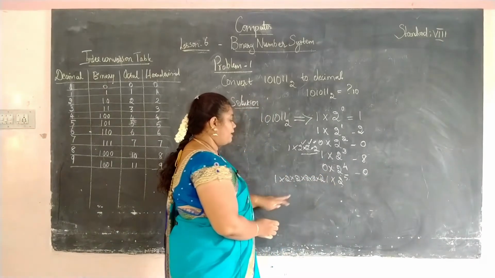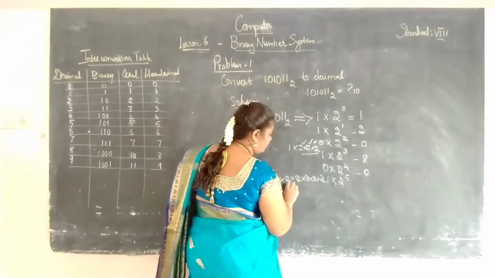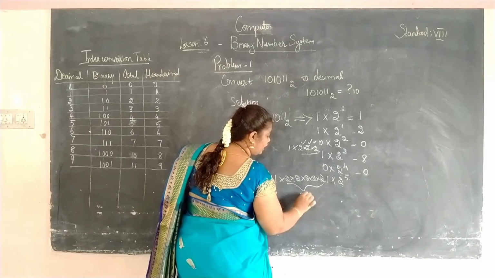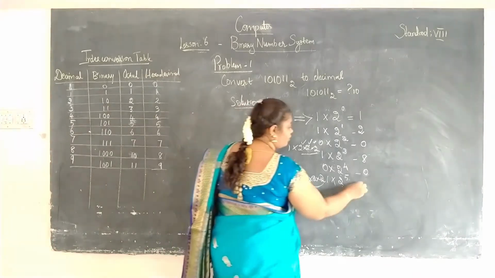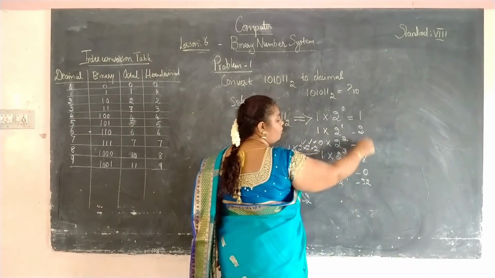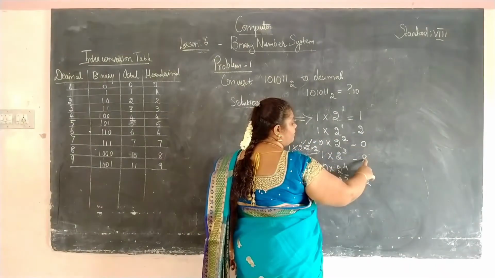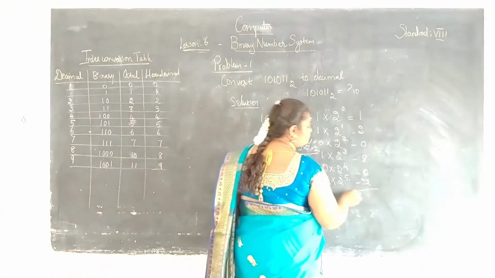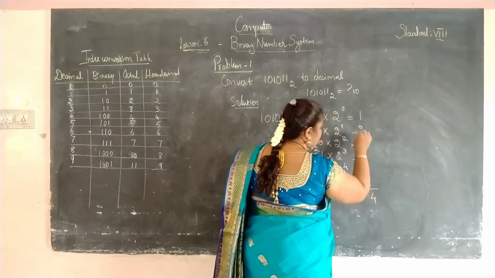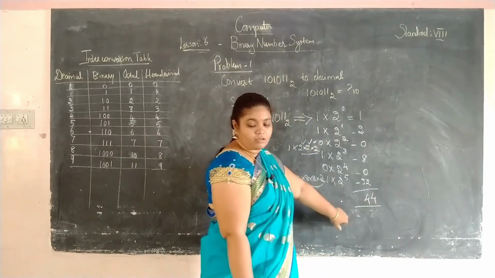We have to multiply 2 five times. So 2 to the power of 5, if you multiply it, you will get 32. So 1 into 32, here it is 32. Okay. Then we have to add all these numbers. So 3 plus 8, 11, 11 plus 2, 14.